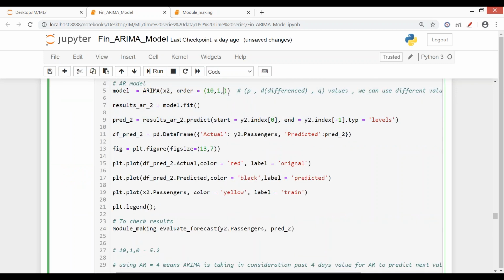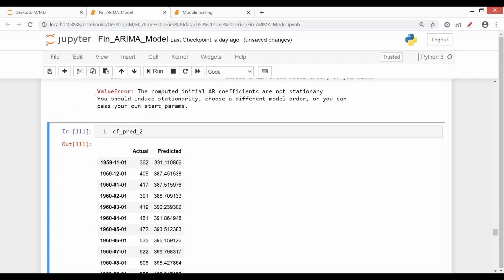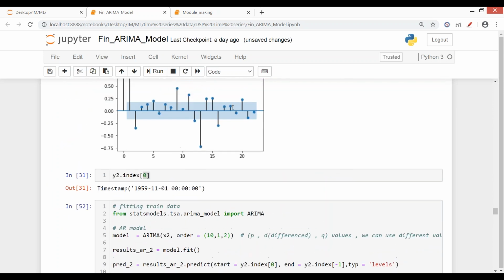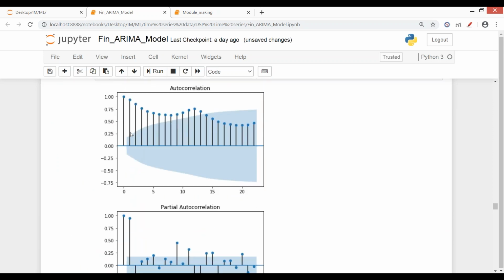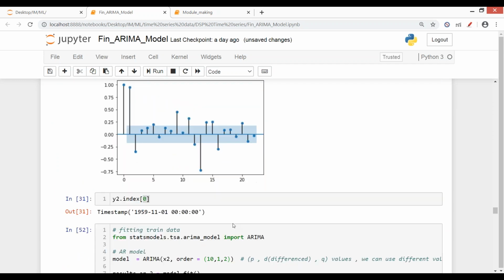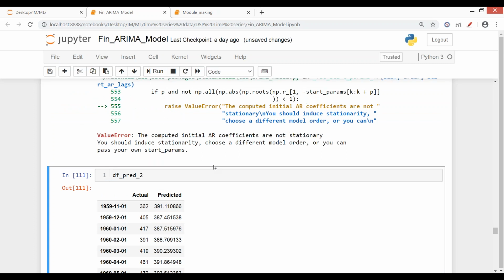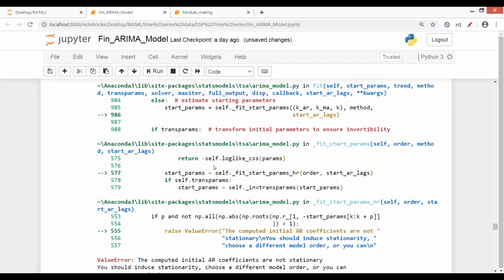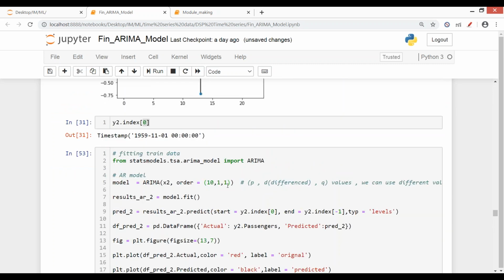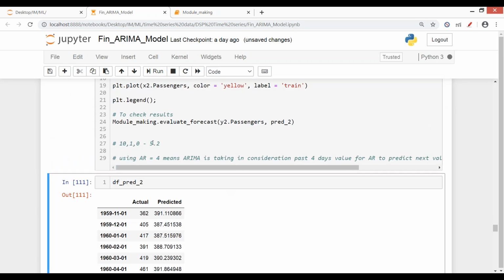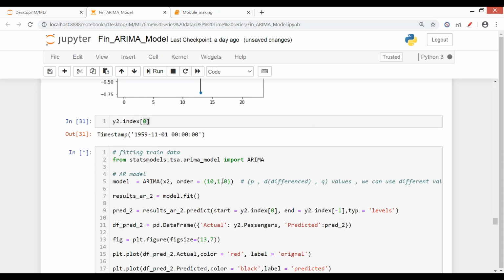One more thing here. 2 पे भी नहीं converge हुआ. See what was 2 here? No, it did not. Now one more thing, if I'm just taking this one, 10 1 0, you see it's not accepting these MA values.